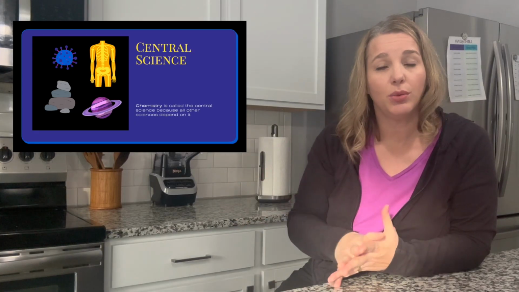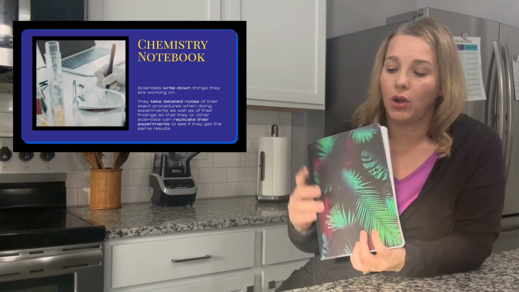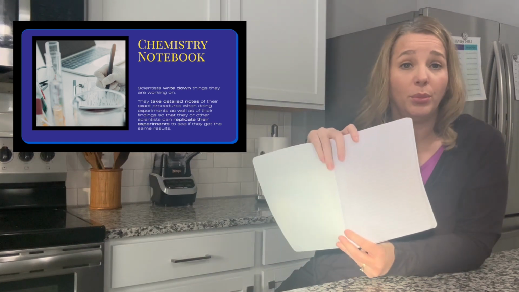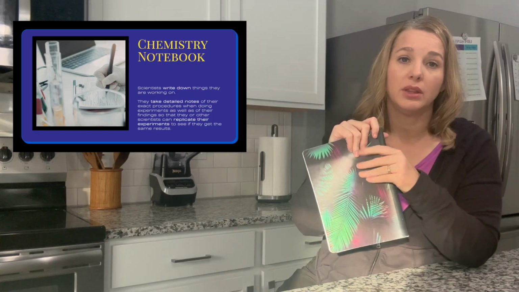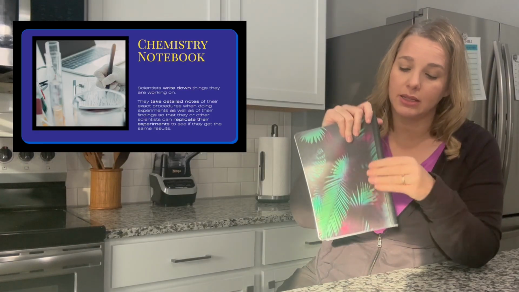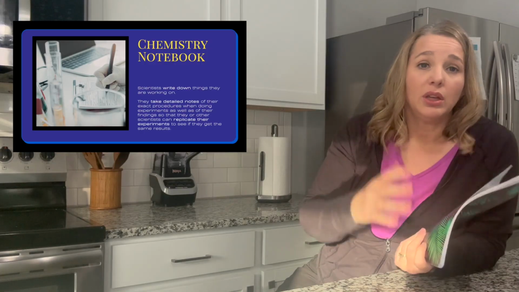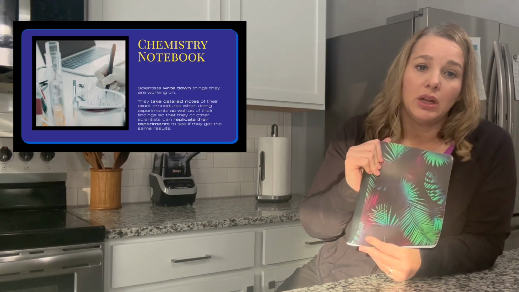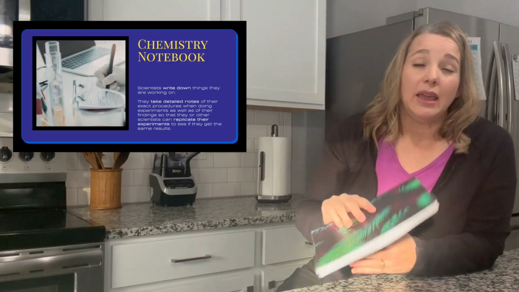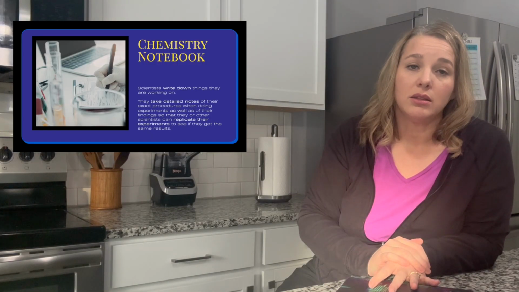As we get started with our chemistry class, you're going to want to have a chemistry notebook. This one is a composition notebook. I would encourage, if you're going to get an actual notebook like this, that you get a composition notebook, not a spiral bound one, because the pages on those tend to come out more easily. Or you could get a 3-ring binder and some paper to put in there, but you will need a science notebook.